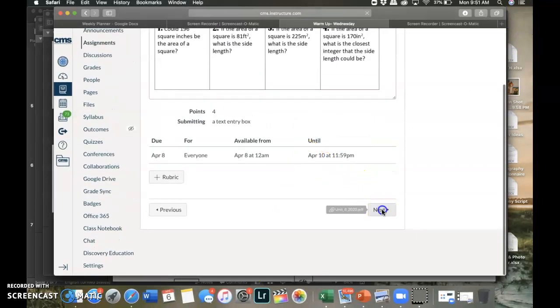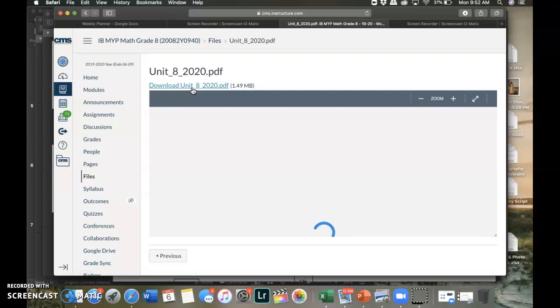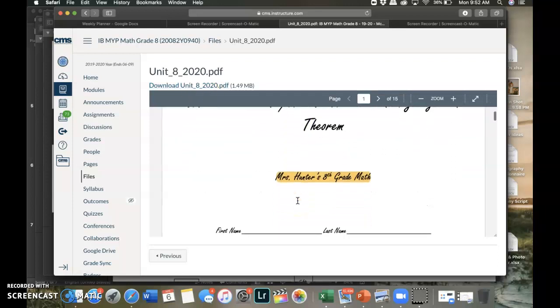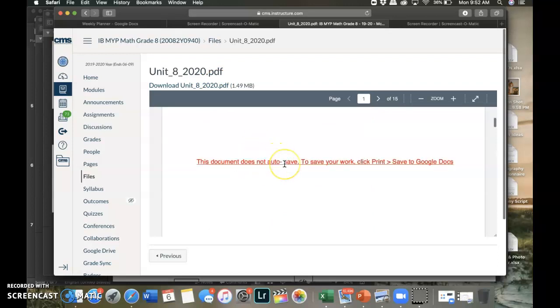Your warm-up for Wednesday next. Y'all know how to do that. But then we have your Unit 8 notes. So before Thursday, all that I need for you guys to do are your warm-ups, your 3 warm-up days, your homework, and then I need for you guys to actually download your Unit 8 notes and save them to your Google Drive. So by the end of this week, you should have 3 things in your Google Drive. You should have your personal planner, you should have your homework, and then you should also have your Unit 8 notes. So once you download these, you will also be able to type in the blanks.